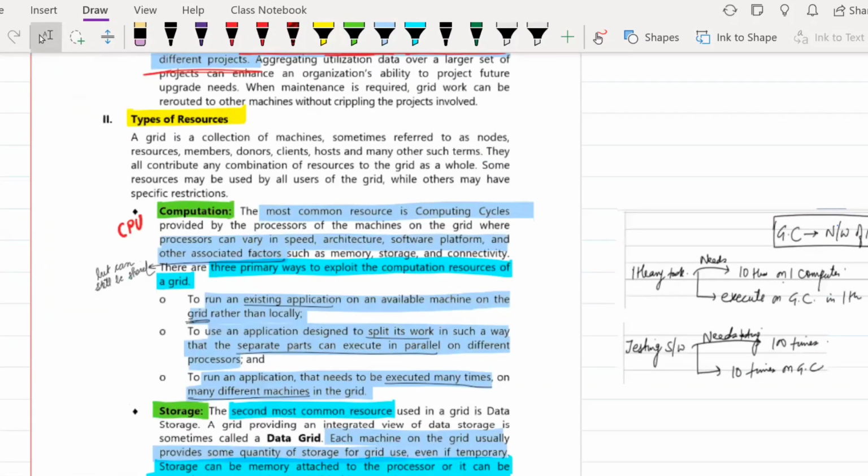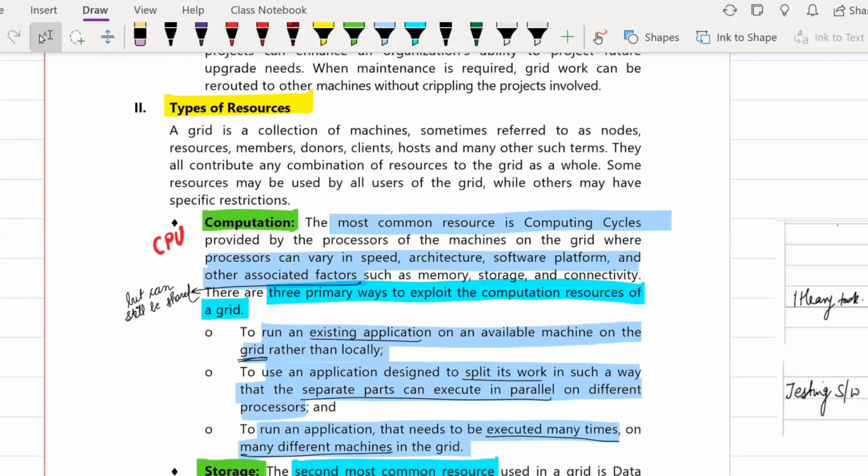Next, after the benefits of grid computing, the next thing we are going to understand is the types of resources. Types of resources means what kind of resources can be used in grid computing. Like I told you, you can do processing, you can do storage, you can take the storage space of some other device. What are the other resources that can be used while you do grid computing?